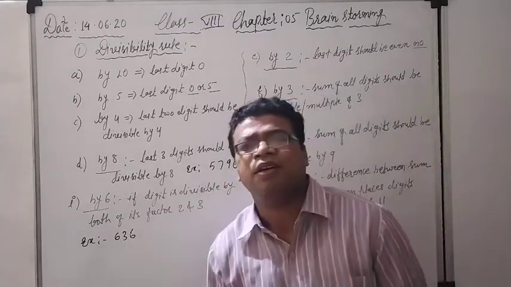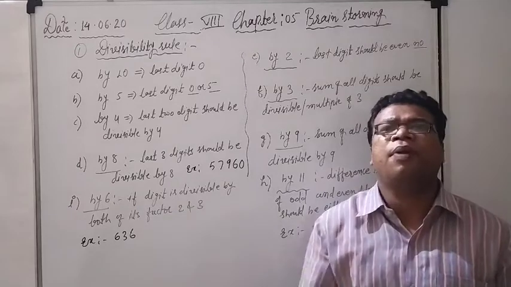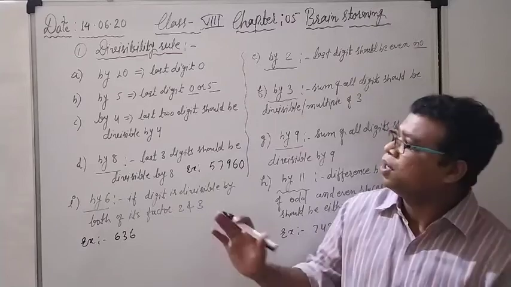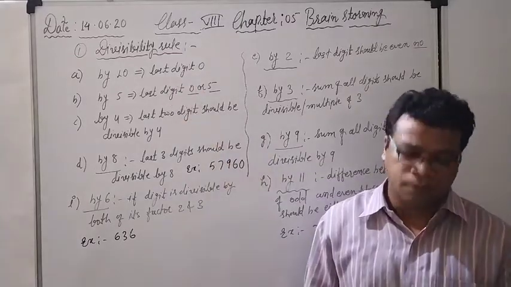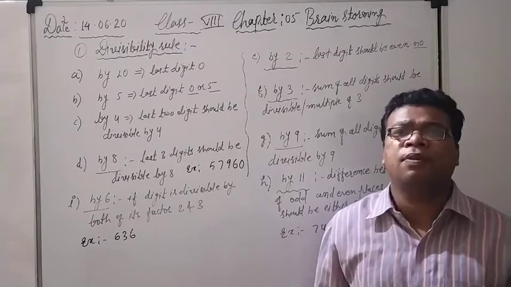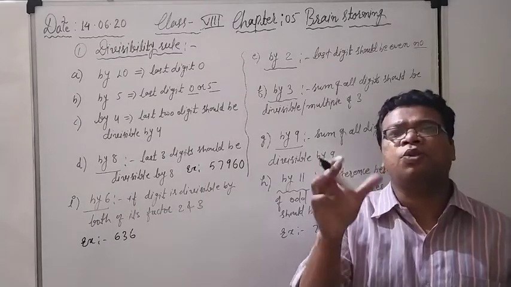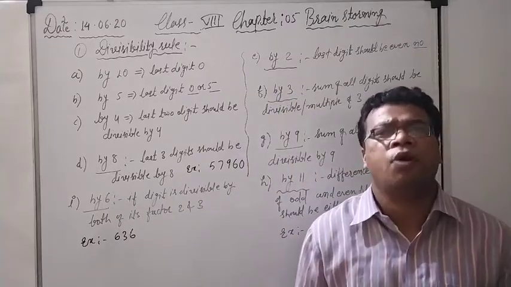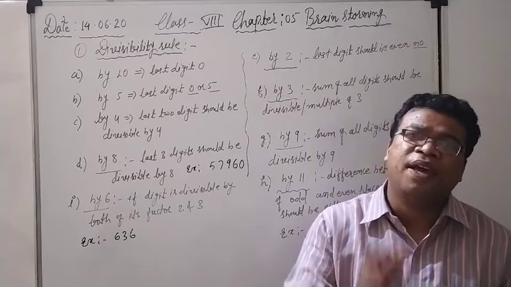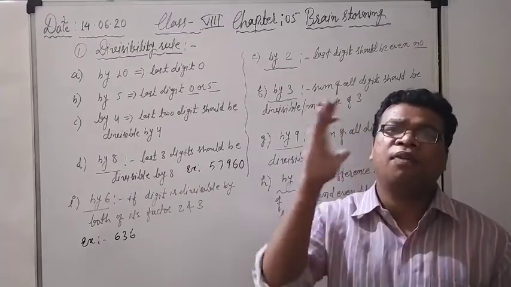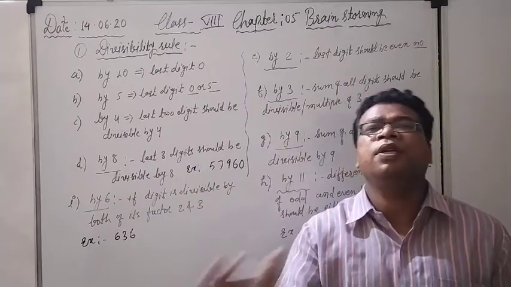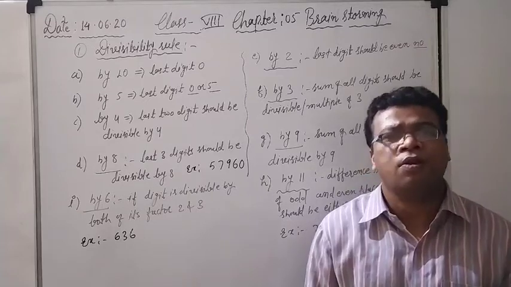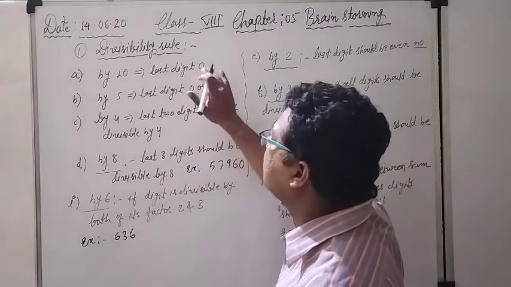By 10, it is very clear for everybody that if we have to divide any number by 10, nothing else we have to see. What is the rule? If the last digit is 0. Suppose any number is given to you and it is directly asked whether that number is divisible by 10 or not. What do we have to see? Only the last digit, only the unit place digit. By seeing only the unit place digit, we can say whether that number will be divisible by 10 or not. So what is the rule here? If the last digit is 0.